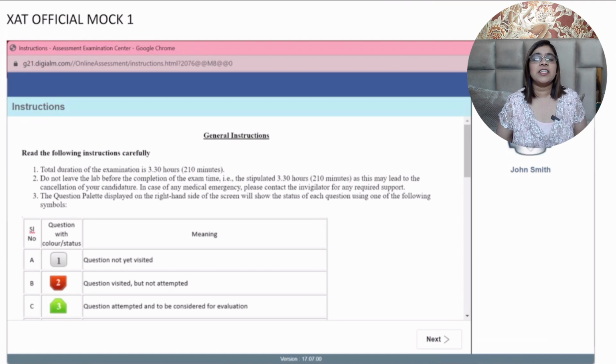We will be discussing the official mock test released by XLRI for XAT 2024. On my screen you can see the general details, which I'll not really take up in detail, but I'll tell you what you're going to get after watching this video. I'll be telling you an analysis of what topics were asked, what we can do in our strategy so that we can grab more marks, and at the same time we will also have a quick look at which topics they are pressing on so that we can move more in that direction if we haven't worked on it yet. So let's get started.